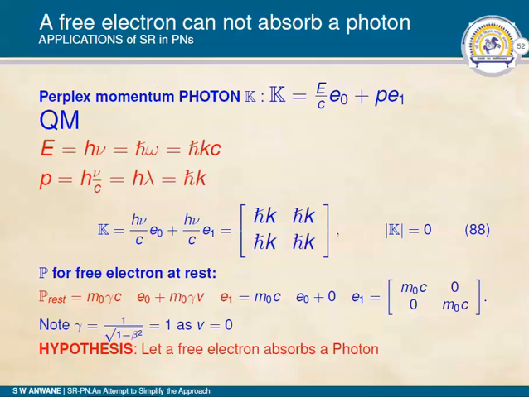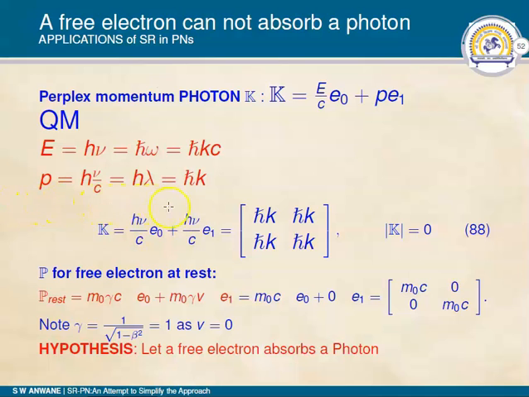So K as in equation 88 appears as h nu upon C E0 plus h nu upon C E1. So here we have to follow the definition E by C, so h nu is replacing this E and P is h nu by C. So we have an ordered pair of identical quantities, and obviously the magnitude of K will be 0.